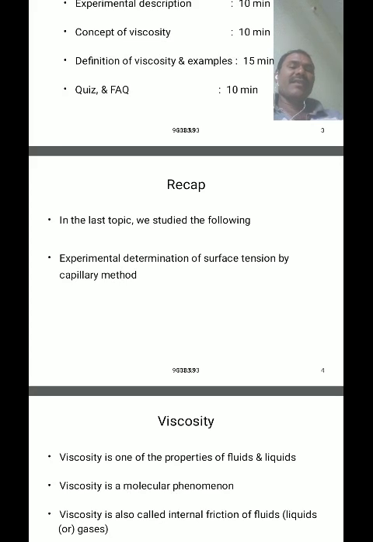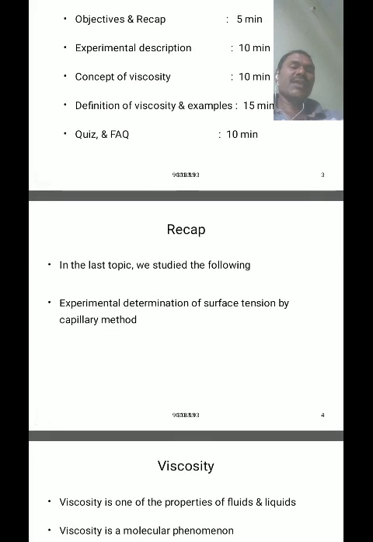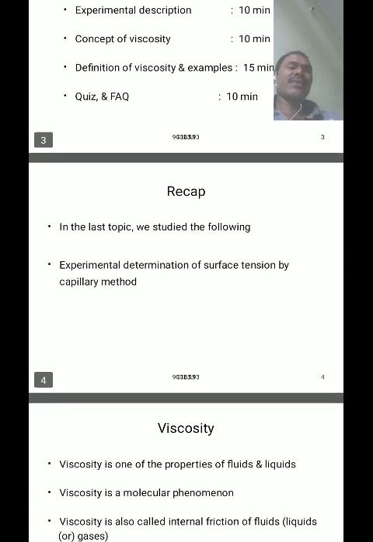Then the formula for surface tension T is equal to dgh into (h plus r by 3), that is hrdg into (h plus r by 3), all divided by 2 cos theta. For pure water and liquid, the angle of contact becomes 0 degrees, then cos 0 is equal to 1.